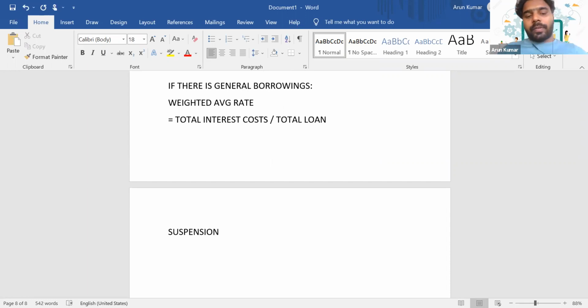Once we start the process of capitalization, then in between, do we need to suspend it? Do we need to suspend in any situations? Which situations? Suspension means for that time being, we won't capitalize it. We have to charge it to the P&L. So that's what we mean by suspension. So suspension will happen if